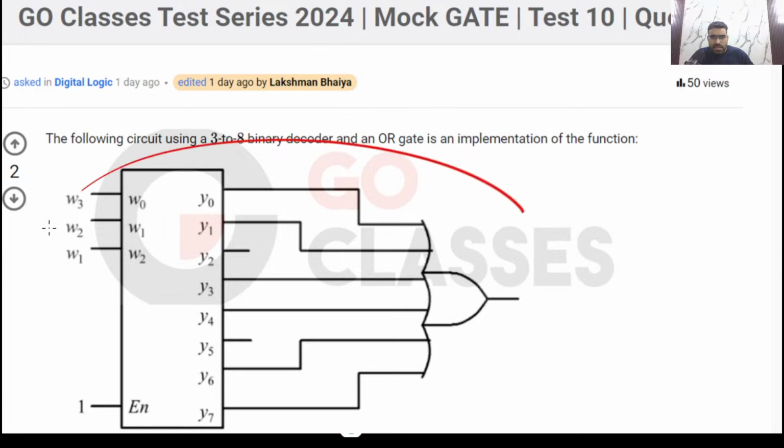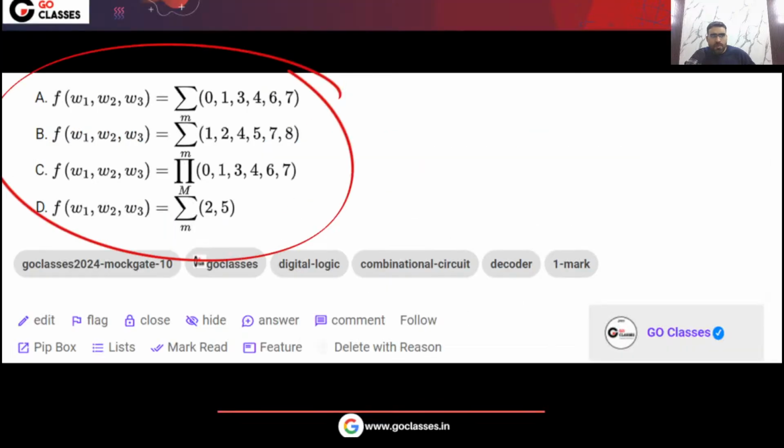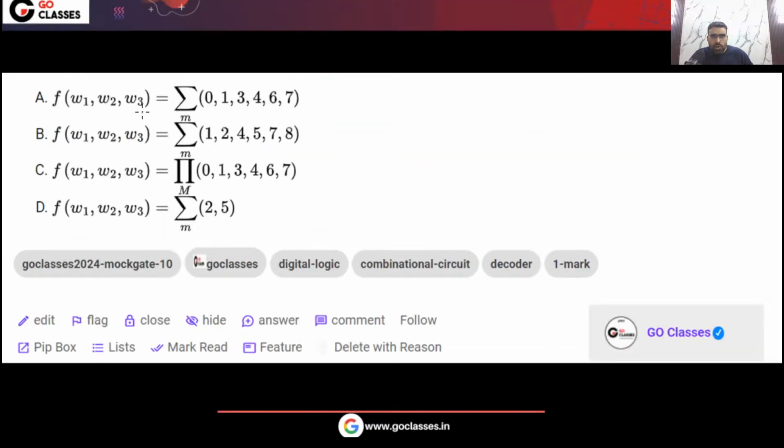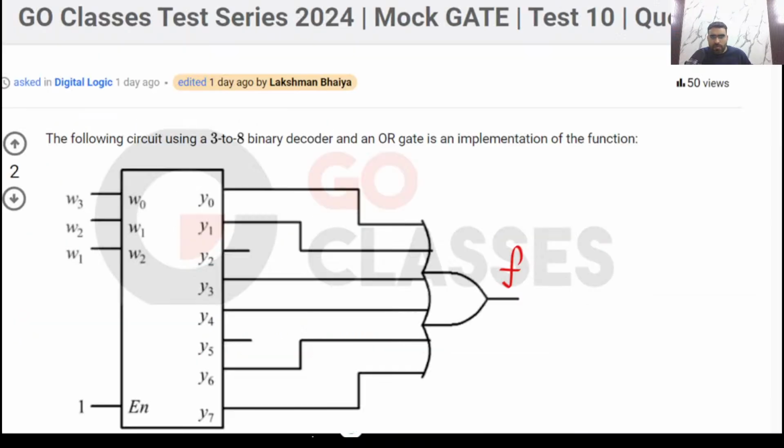So this circuit is given to you. In this circuit you can see there is a decoder here. This is a 3 by 8 decoder and there is an OR gate here. The question is asking what is the function implemented by this circuit. These options are given to you: F, W1, W2, W3. So what is the function that is implemented by this circuit? This is what the question is asking.